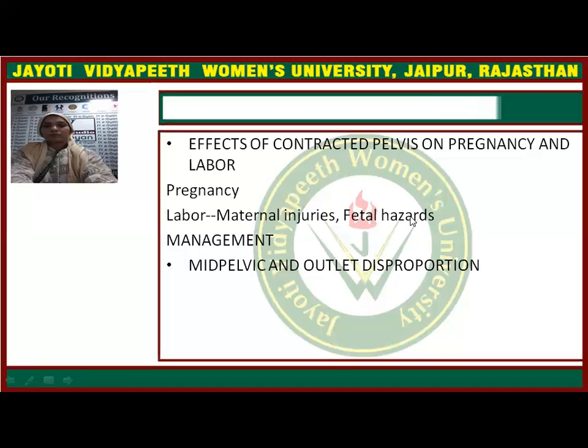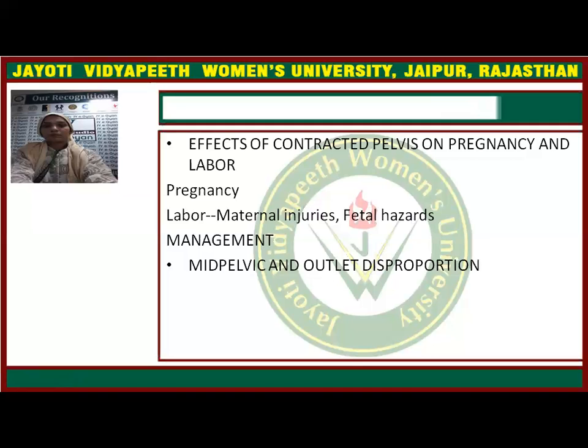From the management point of view, if we are looking at a minor degree, there is not that much problem. If a minor degree is there, induction might be done, but generally elective cesarean section is the treatment for cephalopelvic disproportion, and a chance should not be taken by the doctor if cephalopelvic disproportion is diagnosed.